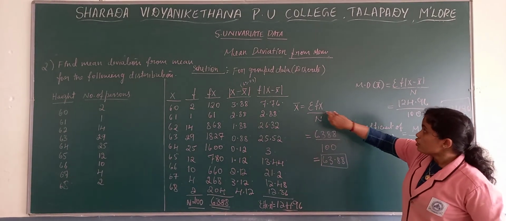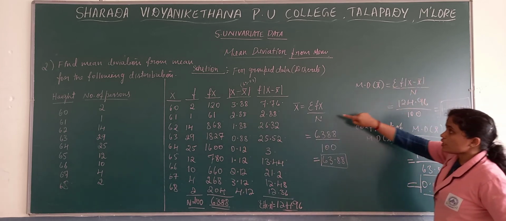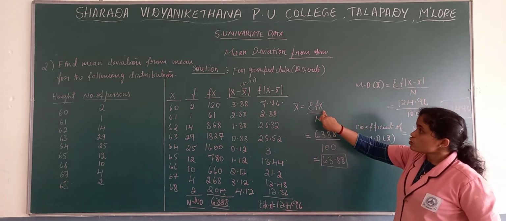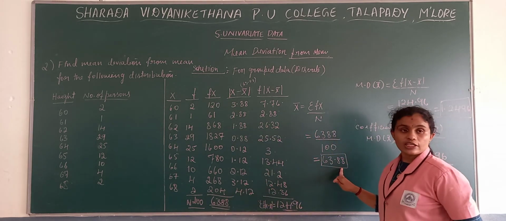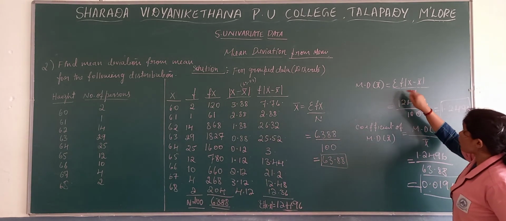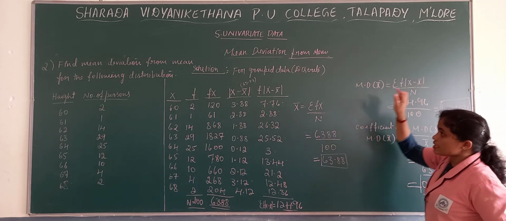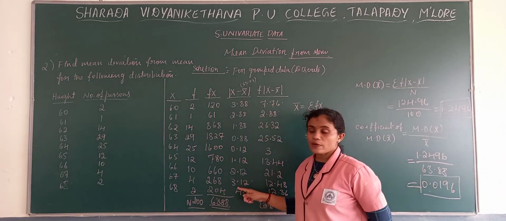So here, firstly you need to prepare the mean. Which formula? Sigma fx by n. So you need to prepare fx there. Then after preparing that we get the value of mean. Next, once again you see the problem. We require modulus x minus x bar. Prepare that column x minus x bar.